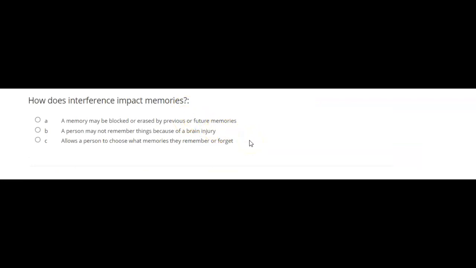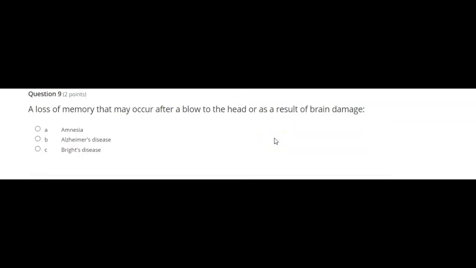A, a memory may be blocked or erased by previous or future memories. B, a person may not remember things because of a brain injury. C, allows a person to choose what memories they remember or forget.